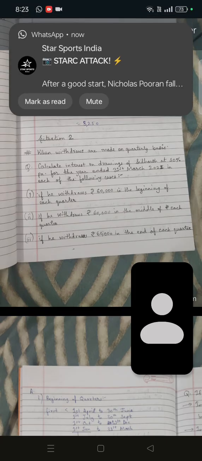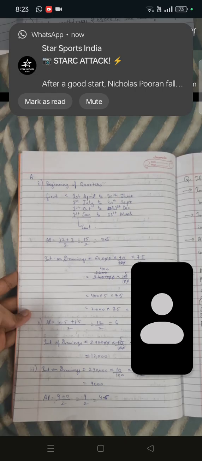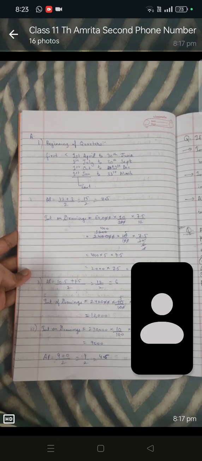Now the third and the last case. If he withdraws 60,000 at the end of each quarter, first we will calculate the average period, then apply the formula and solve it. It's very easy. You have to know the average period, that's all. So end of each quarter means when will be the first drawing? What is the meaning of this? End of each quarter means when the quarter ends.